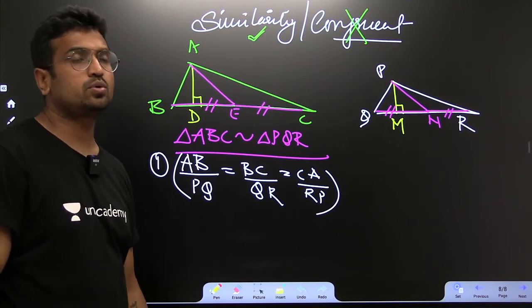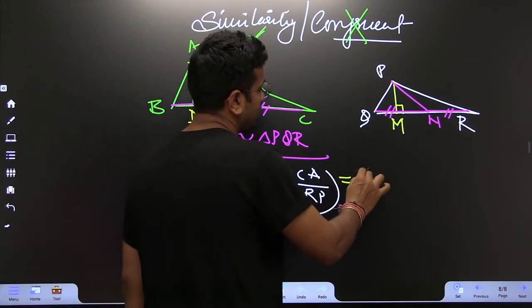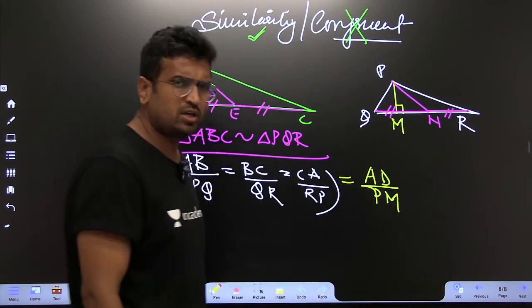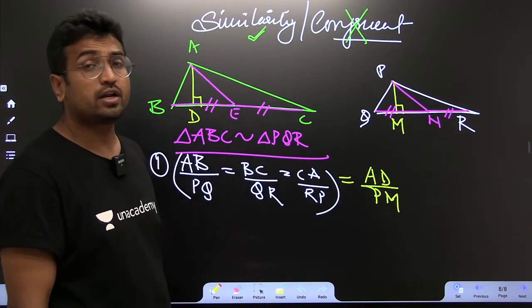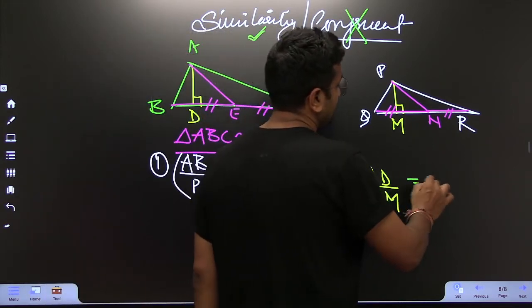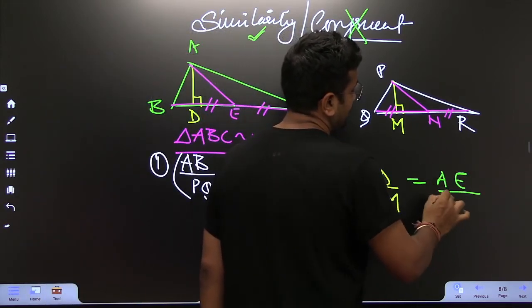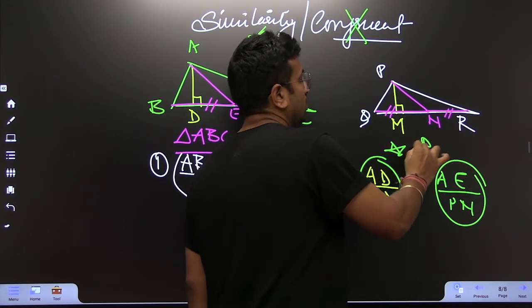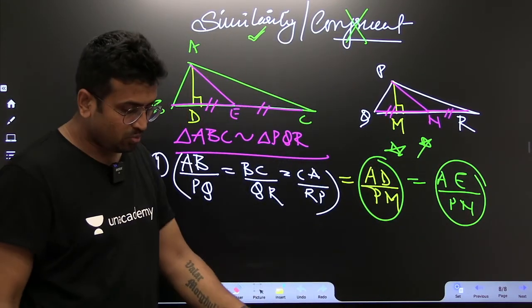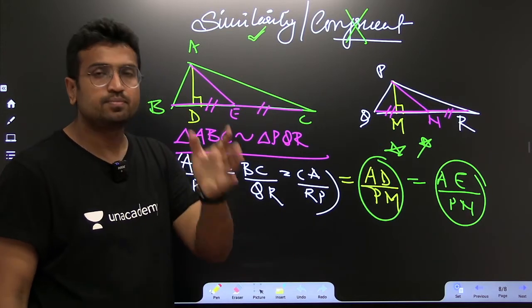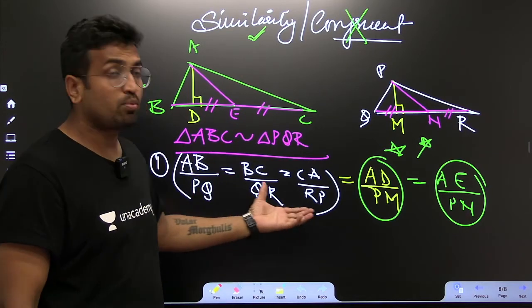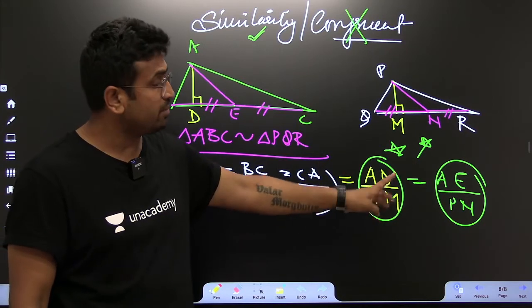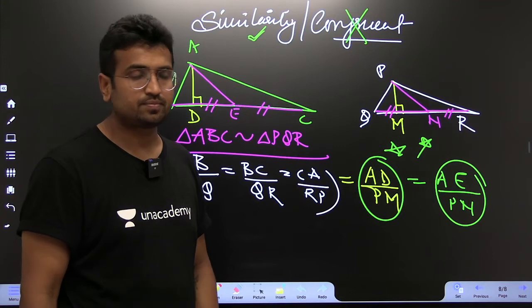The altitude, you can take the ratio of the altitude as well. AD upon PM. Not just this, if you want, you can take the ratio of the medians as well, and that is AE upon PN. That's a fantastic point. Not just altitude. The moment you say two triangles are similar, you can take corresponding sides as proportional, altitude as proportional, and median. Is it fine, everybody?